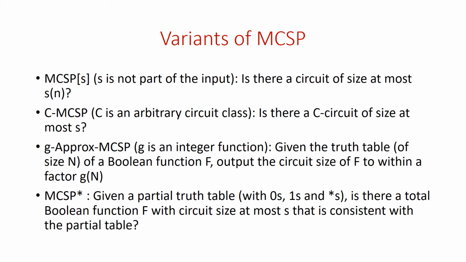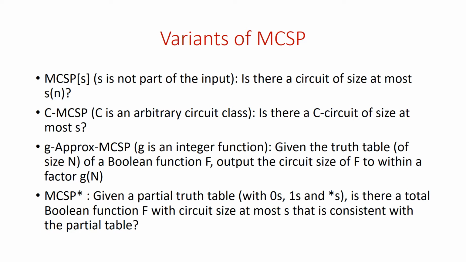Instead of asking whether the input Boolean function has a Boolean circuit of a certain size, you could ask about circuits from a certain class, capital C. So this could be, for example, the class of DNFs, the class of constant depth circuits, the class of constant depth circuits with parity gates, and formulas, and so on. For each of these classes, there's a corresponding problem C-MCSP.